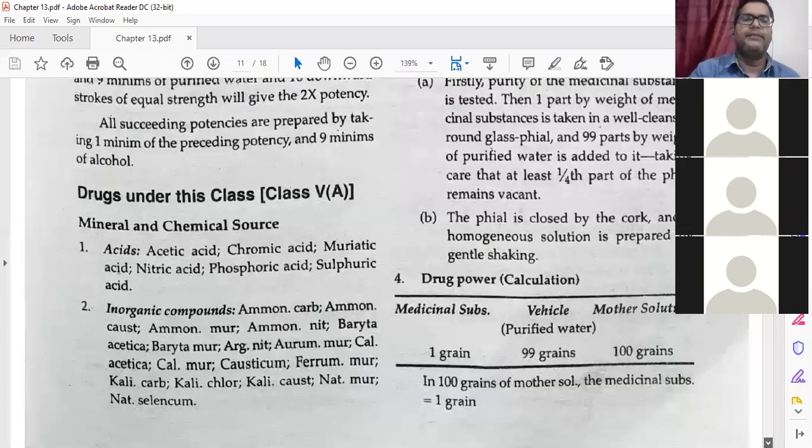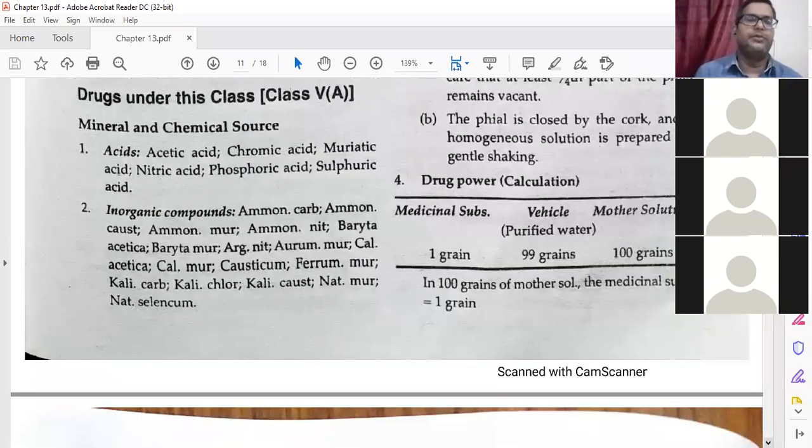Like minerals and chemicals, you already know. The acids: acetic acid, chromic acid, muriatic acid, nitric acid, phosphoric acid, sulfuric acid. Then inorganic compounds: ammonium carb, ammonium causticum, ammonium mur, kali mur, kali carb, causticum, natrum mur, natrum selenium. Whatever chemical names you can give, most of them come under class 5A.